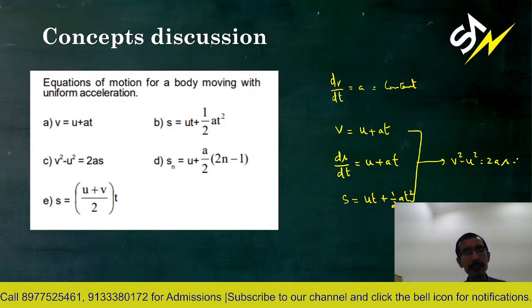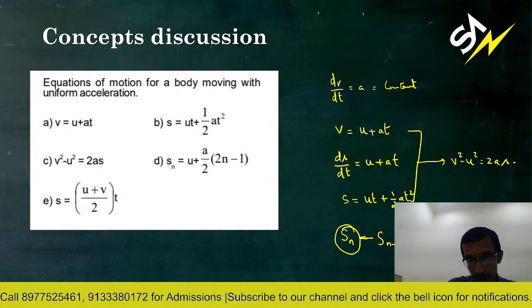Right? Is this clear? Now, Sn is the distance traveled in the nth second. This also you can get just by subtracting. Now be careful. When I write Sn over here, this is the distance in time n seconds from 0 to n. So the nth second is Sn minus Sn minus 1.